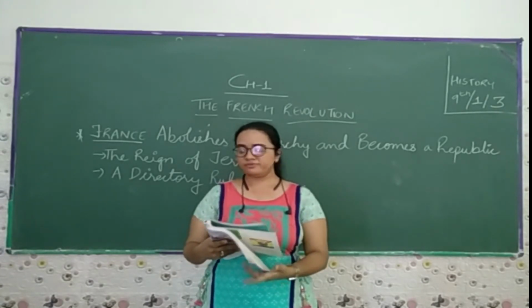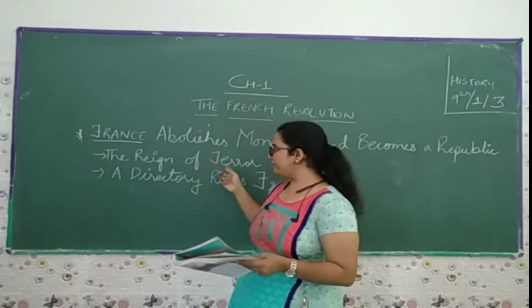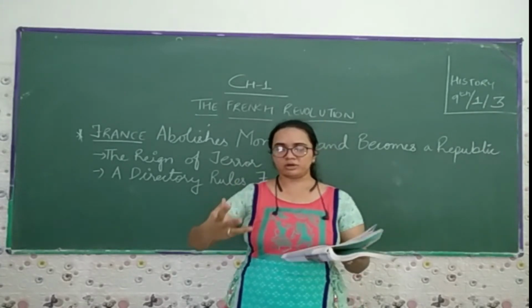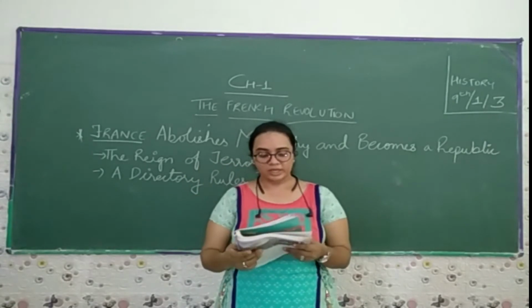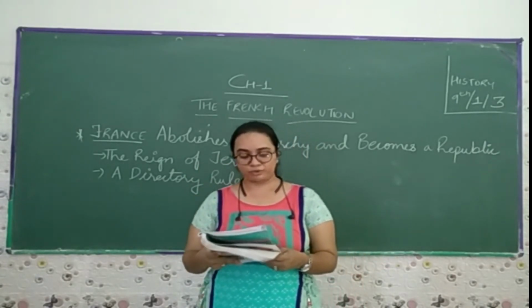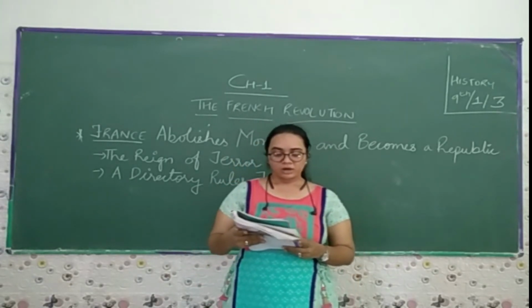The Reign of Terror. So what do we come to know about that? How did they get power over their territory? The period from 1793 to 1794, about one year, is referred to as the Reign of Terror.